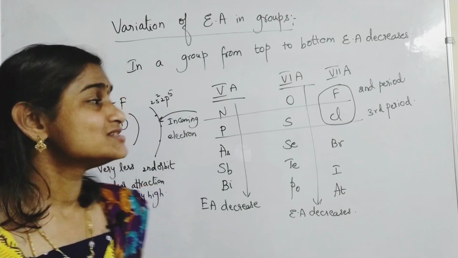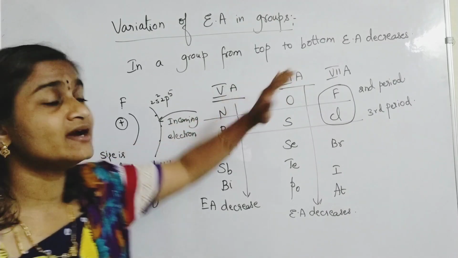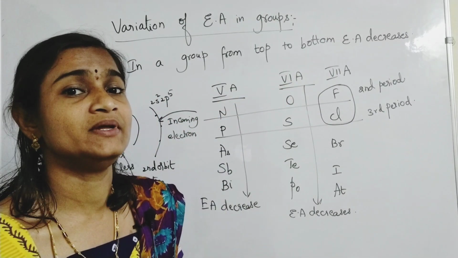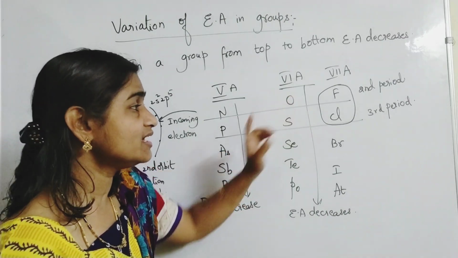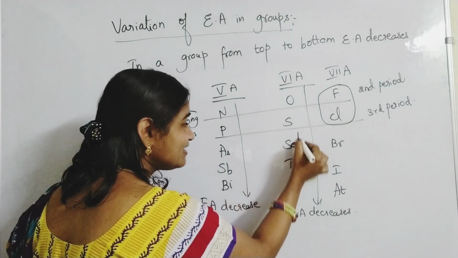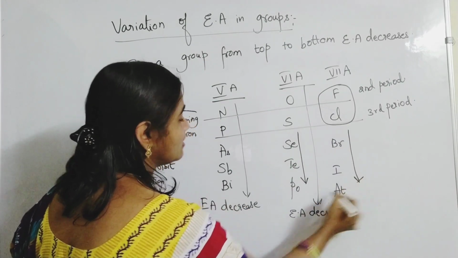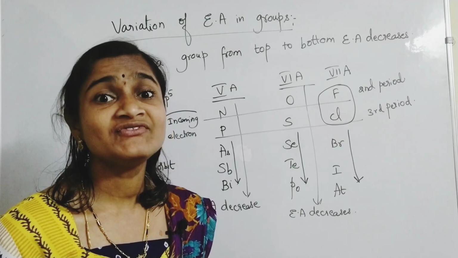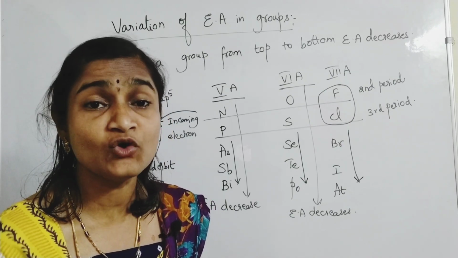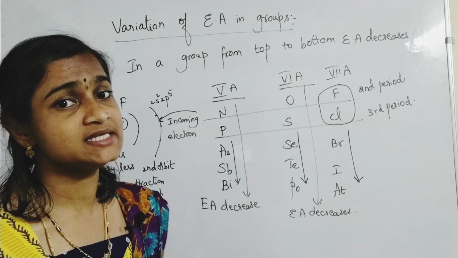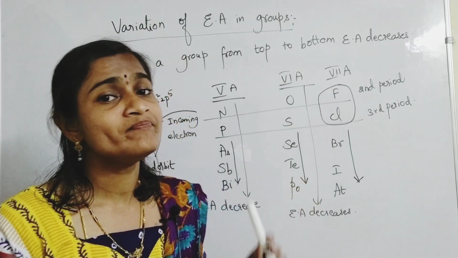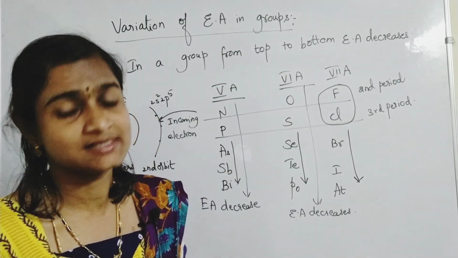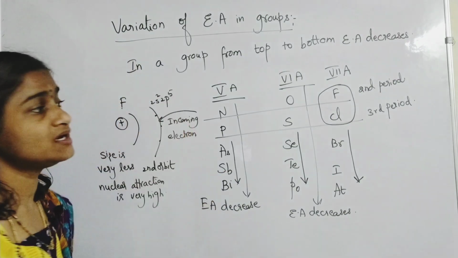Isn't it or not? So elements of the second period will have less electron affinity in comparison with elements of the third period. So from here to here it will increase, and after that it keeps decreasing. After third period elements, from the fourth period onwards, it keeps decreasing because of the increase in size. Nuclear attraction won't be there, so the tendency to accept electrons decreases. Please remember this point.